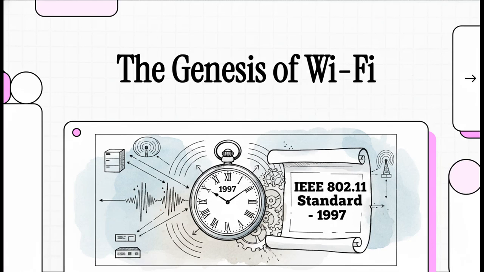All right, welcome back. Today, we are jumping in the time machine and heading all the way back to 1997. Why? Because we're talking about the genesis of it all, the original IEEE 802.11 standard. This thing is the blueprint, the very document that kicked off the entire Wi-Fi revolution. So, let's crack it open and see what was inside.